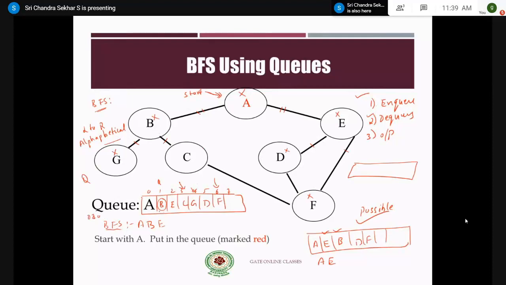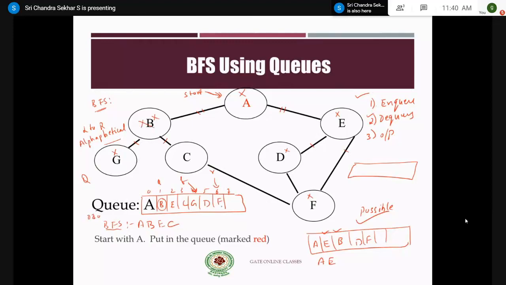That is, B is already present and it is outputted. And similarly, F is already present in the queue. Therefore, no unvisited vertices to process. So you go for the second and third step, dequeue and output. Now my front pointer is here. Now go for G. You find the adjacent vertices of G. We have only one adjacent vertex, that is B, which is already processed. Therefore, nothing to enqueue.